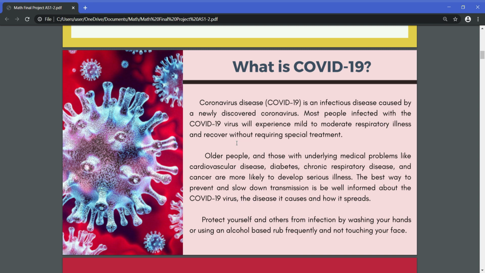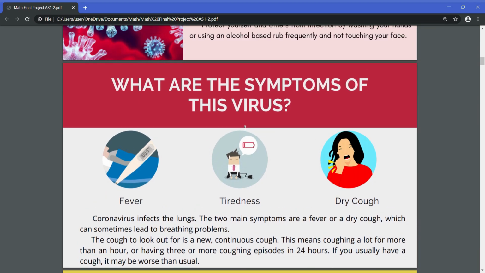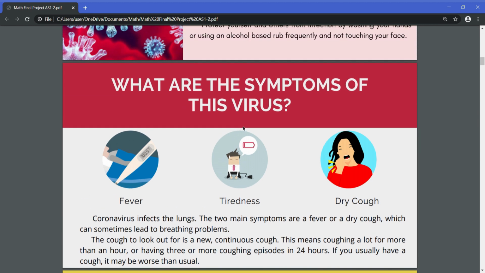Protect yourself and others from infection by washing your hands or using an alcohol-based rub frequently and not touching your face. So what are the symptoms of the virus? First is fever. The second is tiredness, and the third is dry cough. The other symptoms that can be shown are chills, sore throat, loss of smell, loss of taste, headache, diarrhea, and severe vomiting. Coronavirus infects the lungs.